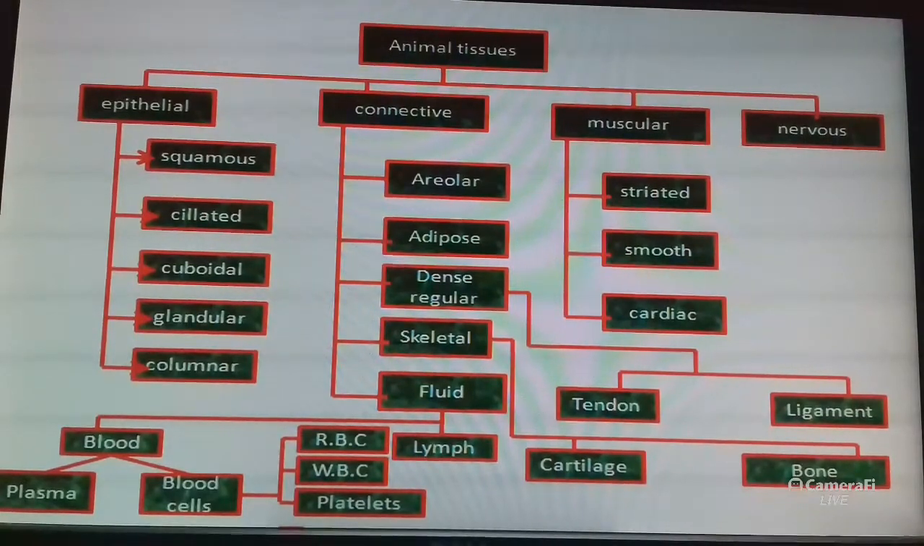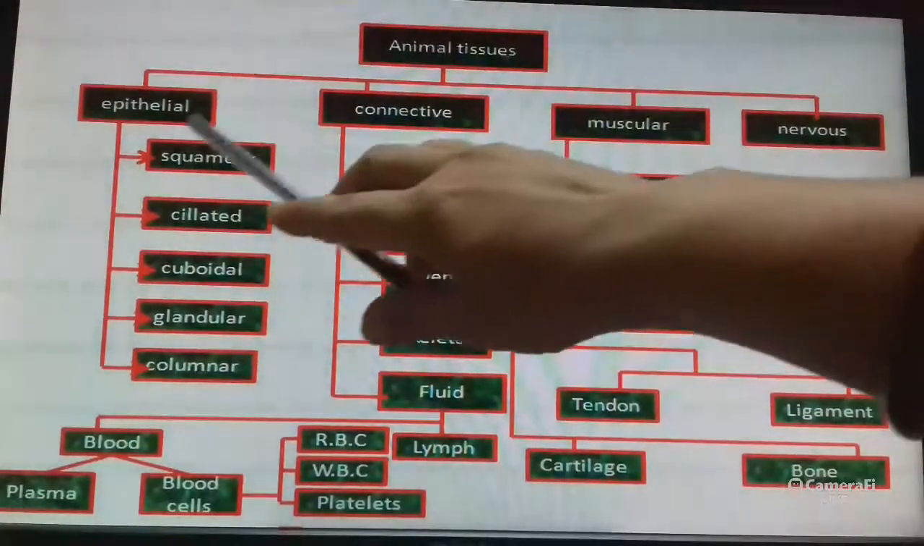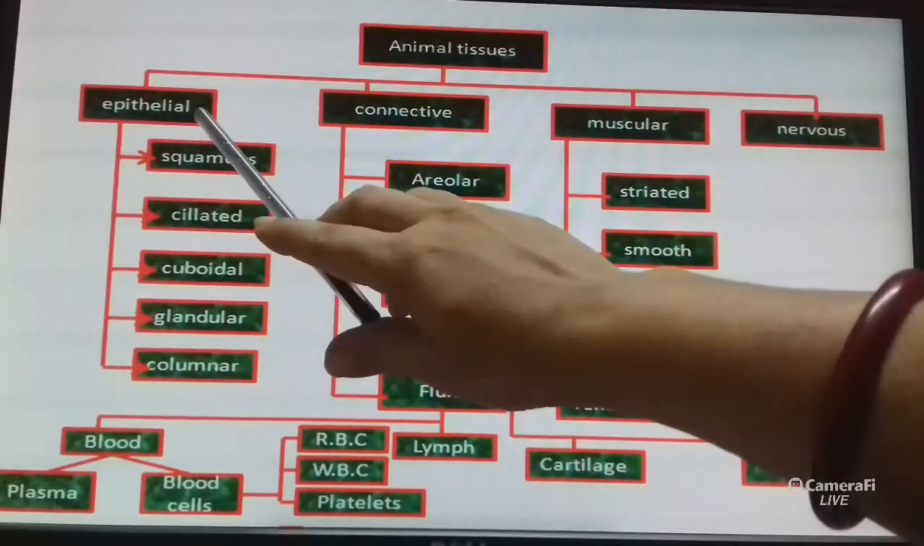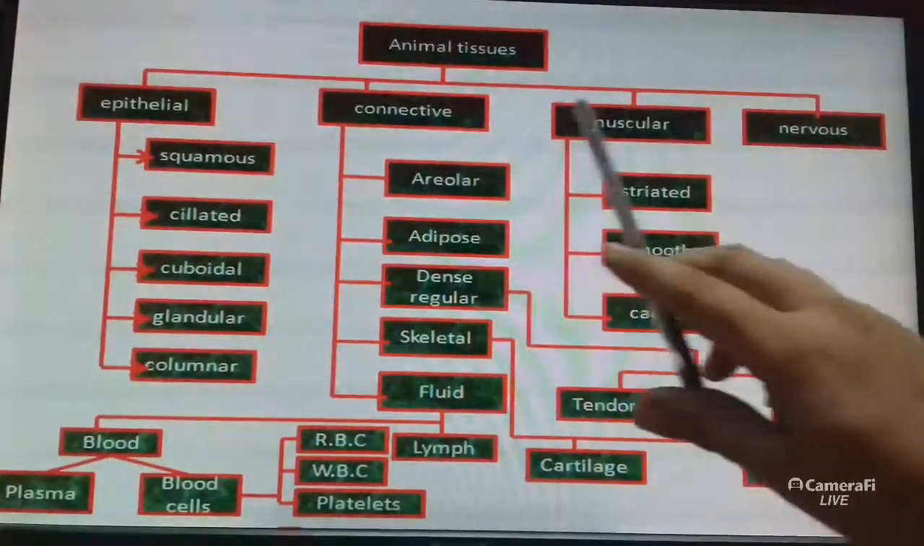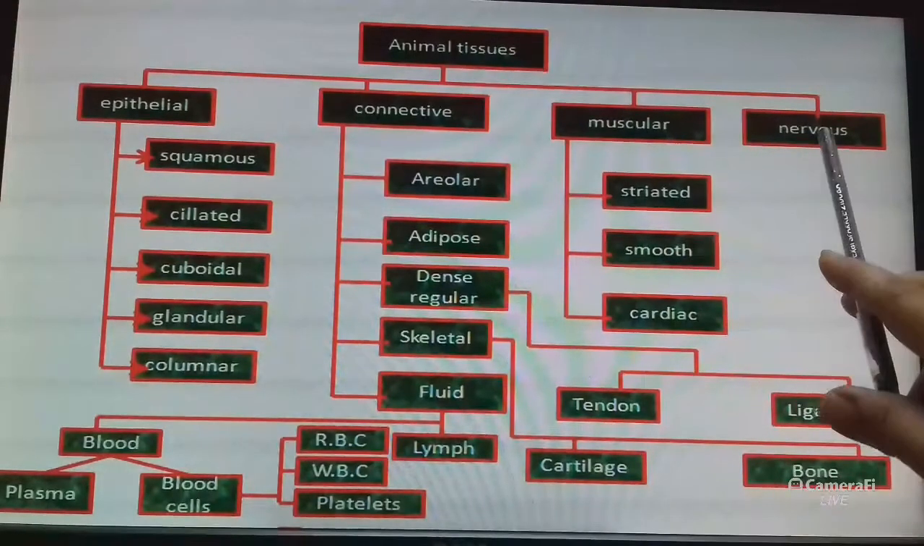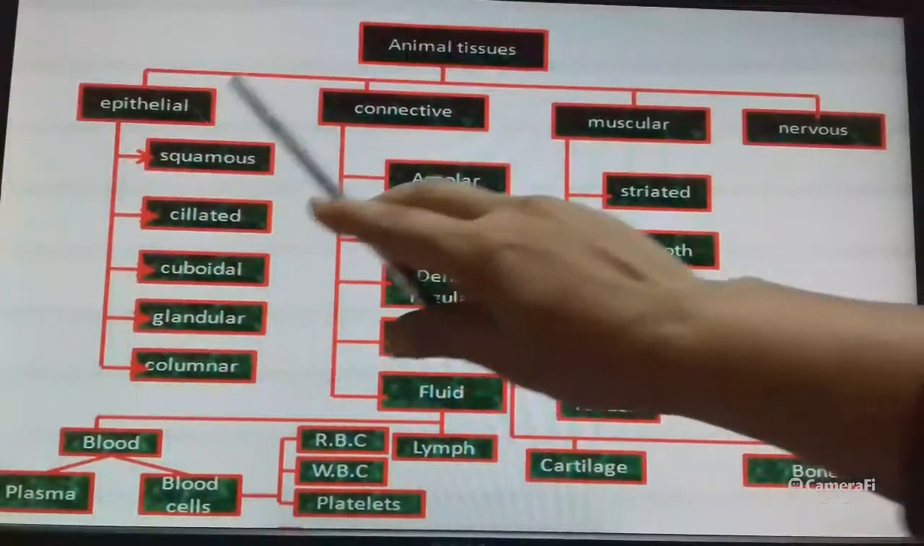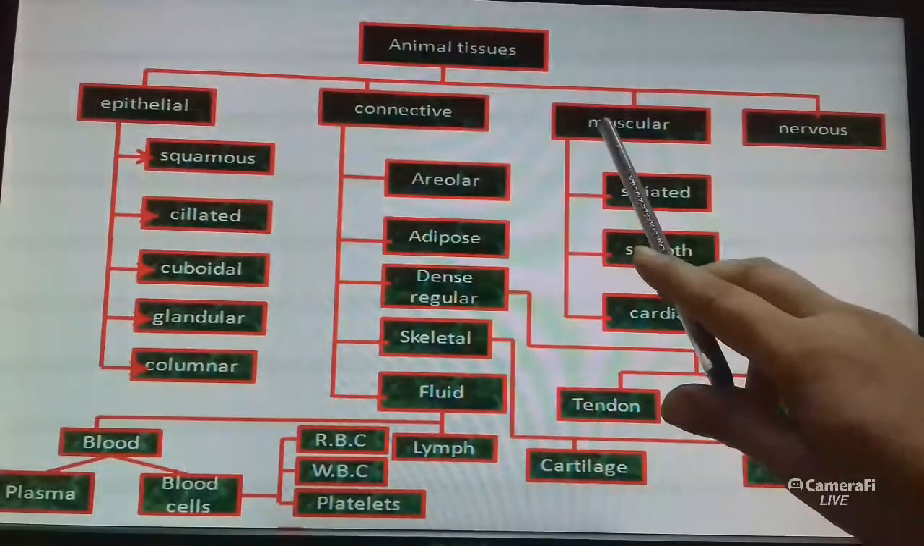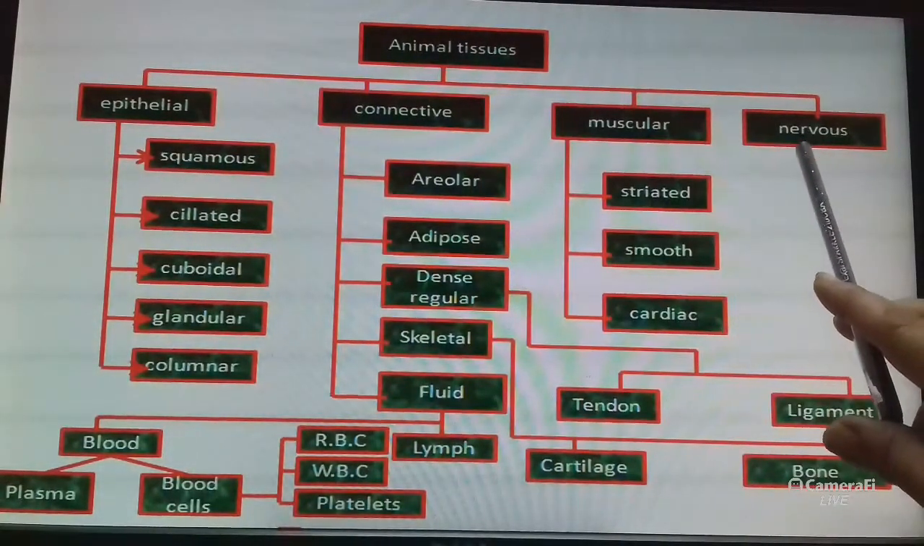So there are different functions. On the basis of the function they perform, different types of animal tissues are there. Mainly there are four types of animal tissue: epithelial tissue, connective tissue, muscular tissue, and nervous tissue.